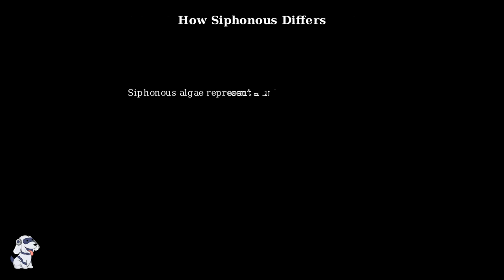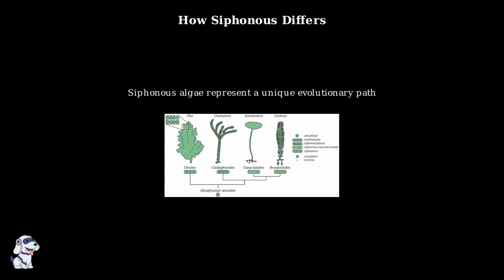This phylogenetic tree shows how siphonous algae represent a unique evolutionary pathway. Unlike multicellular forms that build complexity through cell division and specialization, siphonous algae achieve complexity by enlarging a single cell and distributing multiple nuclei throughout its volume.